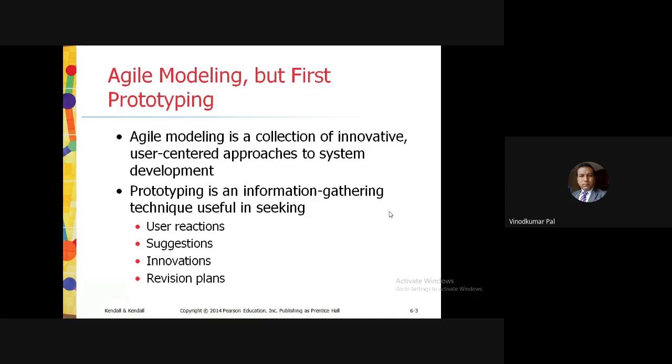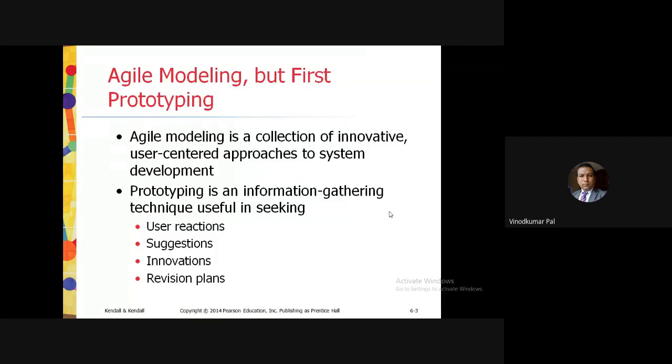So prototyping is included as an information gathering technique, and when using it, the system analyst seeks the initial reaction from the users and management to the prototype, user suggestions about changing or cleaning up the proposed system, possible innovations related to that, and a revision plan detailing which part of the system needs to be done first, or which branches of an organization are to be prototyped next.